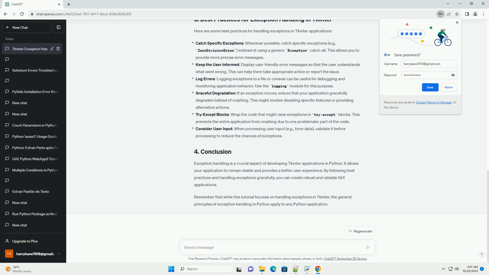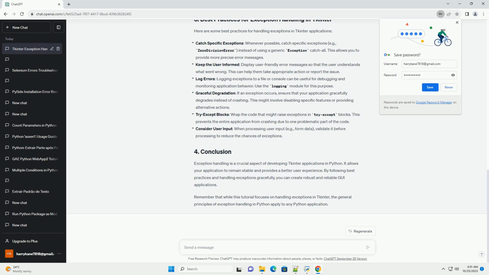Exception handling is essential when working with Tkinter GUIs in Python. It ensures that your application remains stable and user-friendly. By using try and except blocks, you can gracefully handle exceptions and provide informative feedback to users when errors occur.